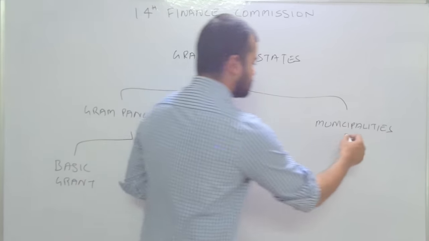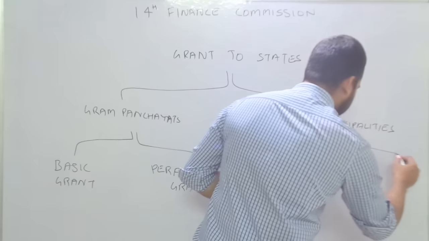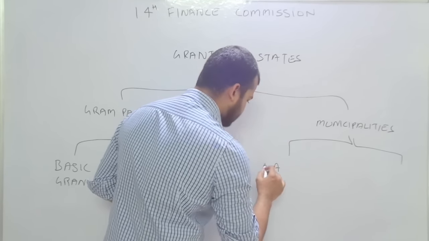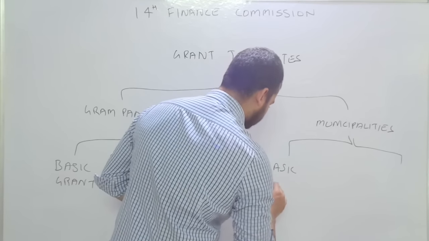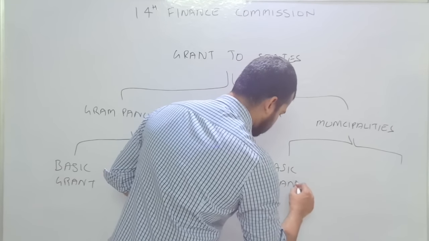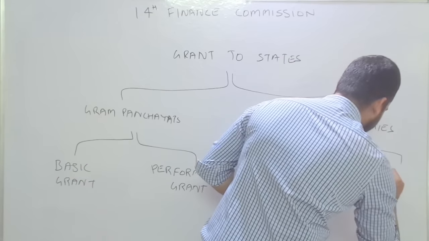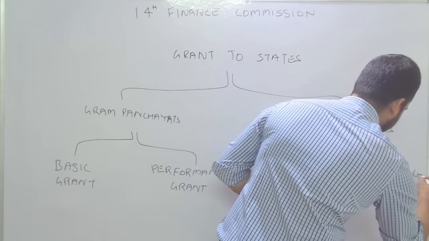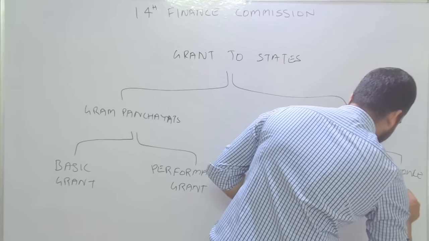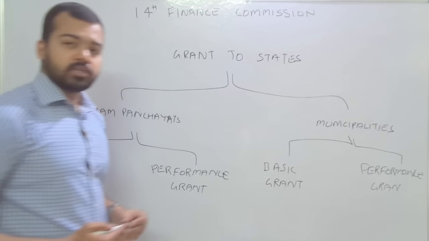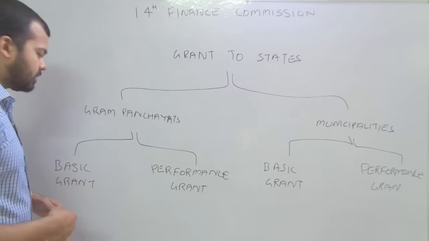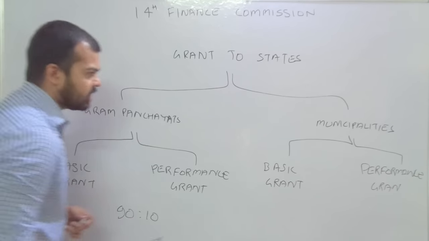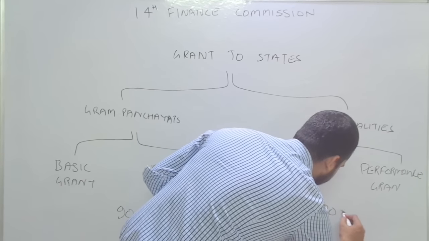On the same lines, for municipality bodies, this is also divided into two parts, that is basic grant and performance grant. There is some ratio for the division of the amount, that is for Gram Panchayat it is 90:10 and for municipality it is 80:20.